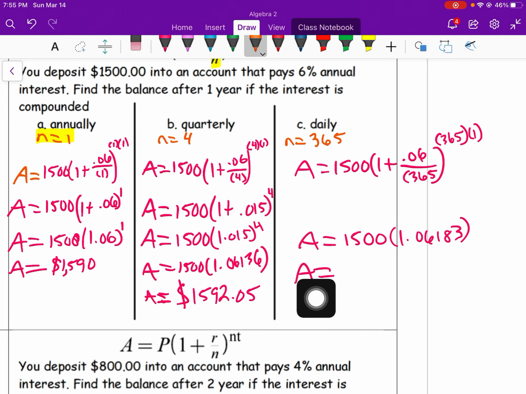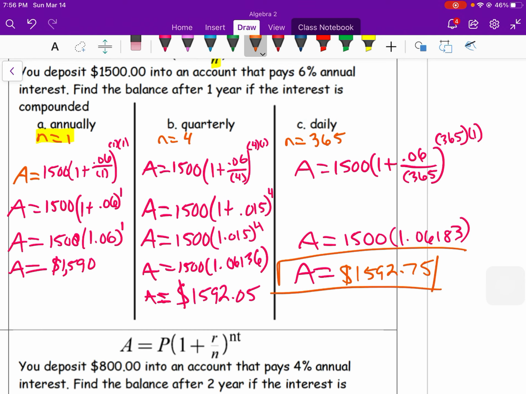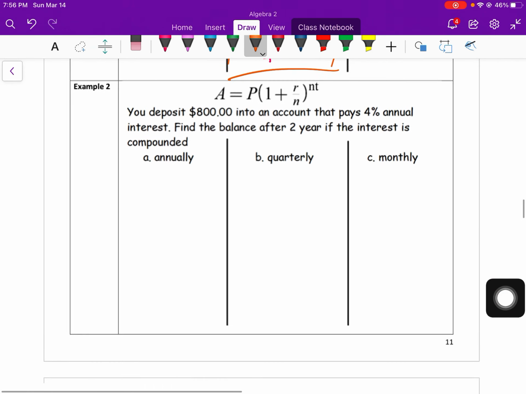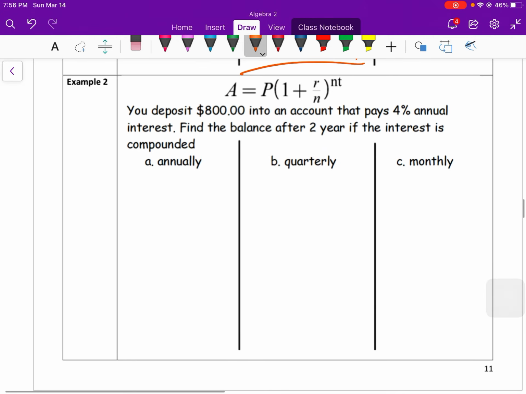Your end number, your final answer here should be $1,592.75. So verify that on your own and check it. That would be smart, just so you're clear on what the steps or order of operations would be. And then if you compare them, you'll notice that they increase each time from annual to quarterly to daily. And it isn't much each time. The growth rate is actually less, I suppose, but this would yield the highest return. And that's what you want, because it's your money.